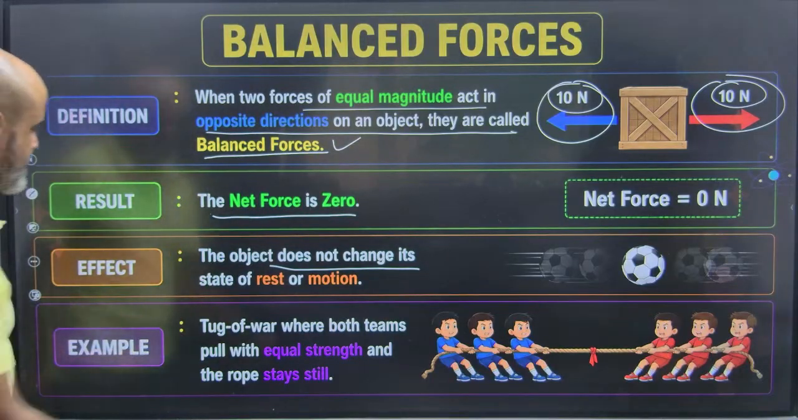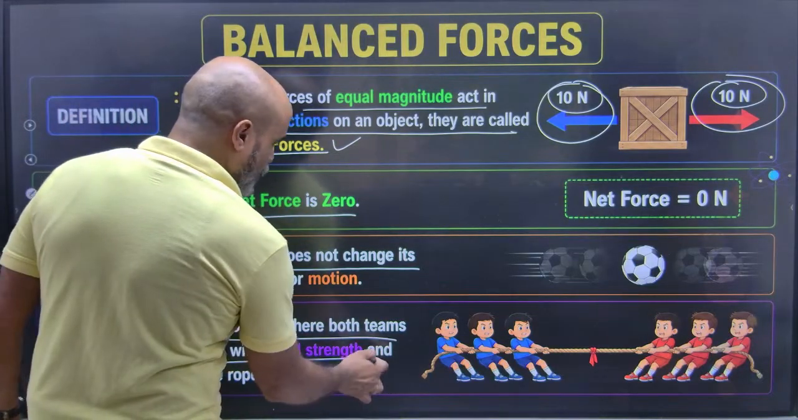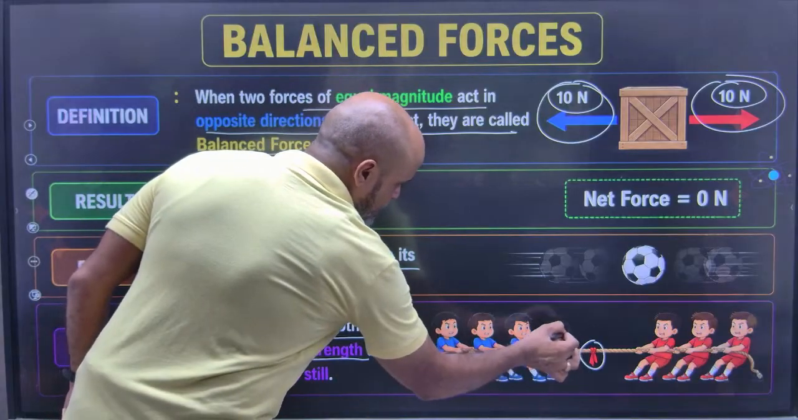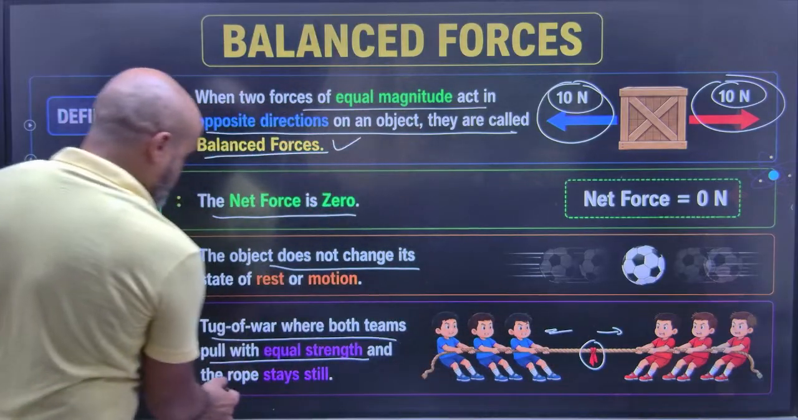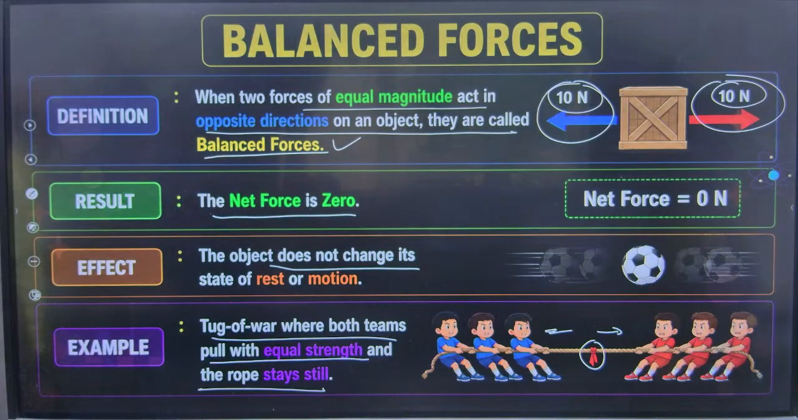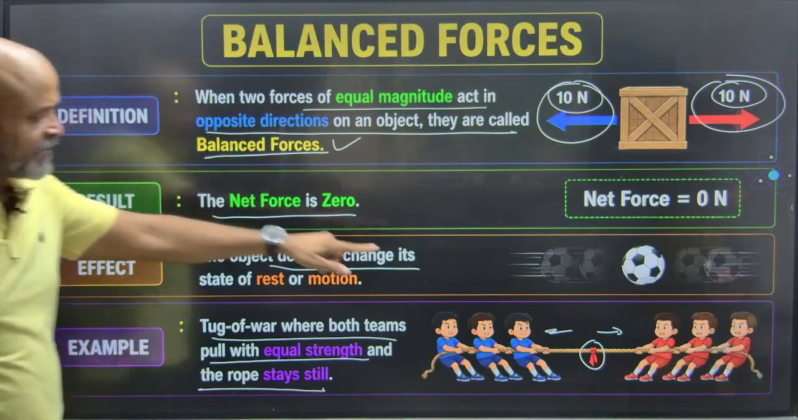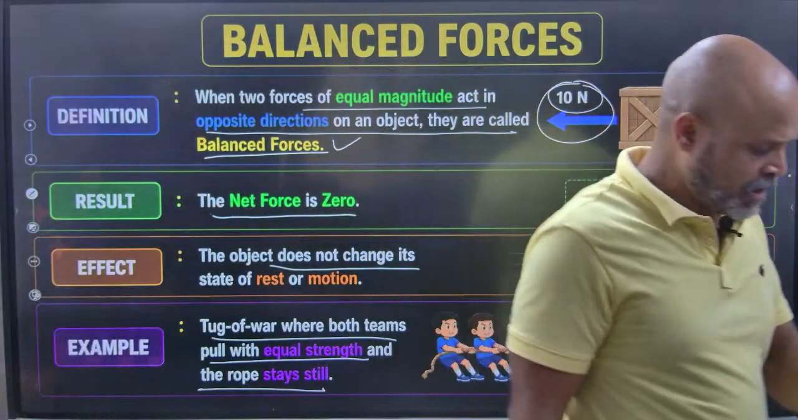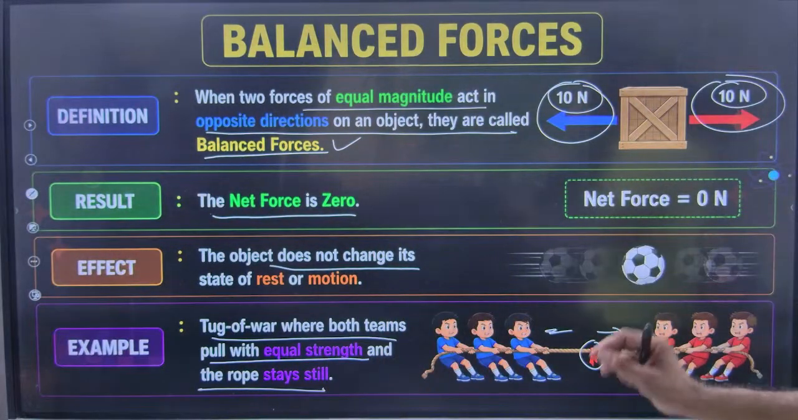So tug of war is an example where both teams pull with equal strength. The rope stays still. The rope is neither moving towards this team, nor towards that team. Okay, this is a classic example of balanced forces. So even if the rope is being acted upon by two huge forces, there is no movement.